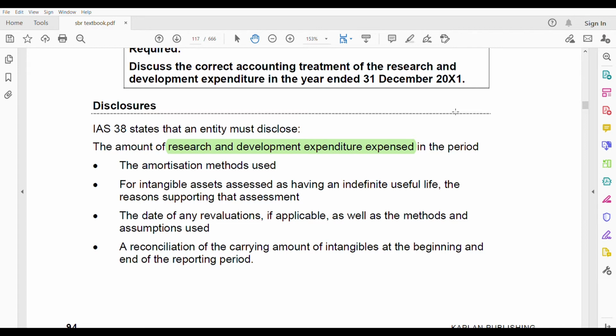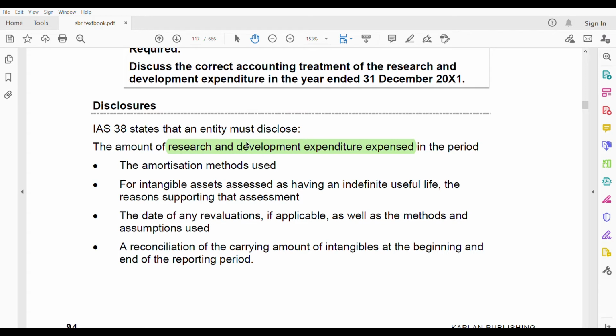That's why they specifically tell you to disclose this area. How much is the research expenditure? How much is the development expenditure expensed in the period? They are looking at the expensed amount, okay? Because research is always expensed.